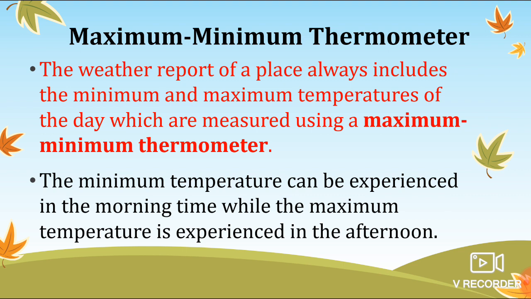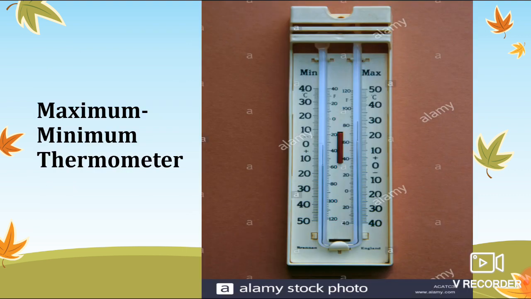So in this thermometer, here is the example. You can see two bulbs, and it is filled with mercury and half of the part is filled with alcohol. And this again depends on that particular theory, the expansion of liquid and solid. As temperature increases, liquid and solid expand, and as it decreases, they constrict. In the same way, this is helpful in measuring the minimum and maximum temperature of a particular place.